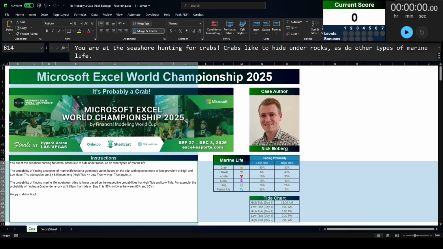The tide cycles are 2 times 6.5 hours long, so going from high tide to low tide back to high tide again. The probability of finding marine life in between tides is linear based on the respective probabilities for high tide and low tide. For example, the probability of finding a crab under a rock at 3:15 a.m., half tide on day 1, is 55%, midway between 80 and 30%. Happy crab hunting. That's all the pretext that we have for the case.